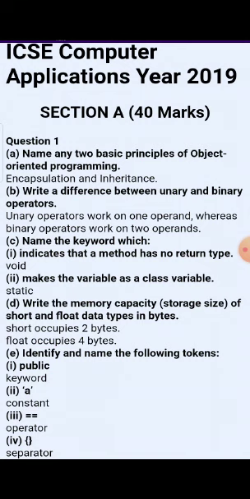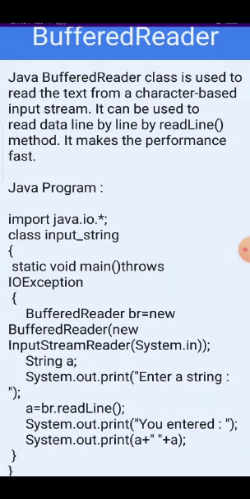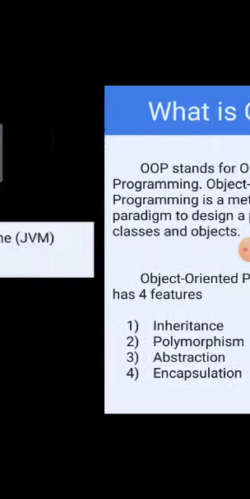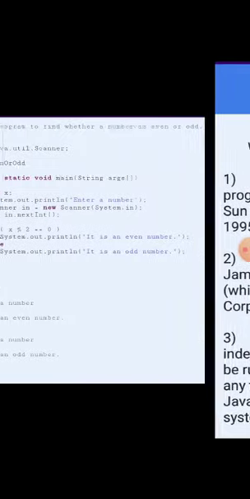So short can occupy 2 bytes and float occupies 4 bytes. Then identify the following tokens. First, public, it is a keyword. A constant, an operator, and a separator are given in the third and fourth. Then we also discussed BufferedReader and Scanner, and Java Virtual Machine and Java.